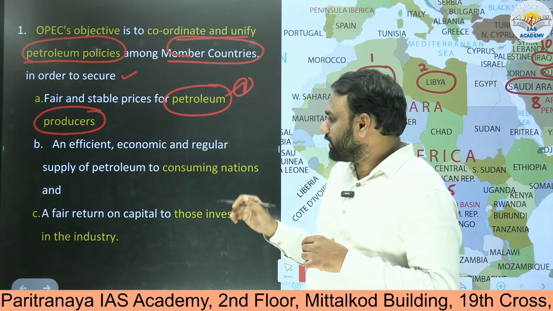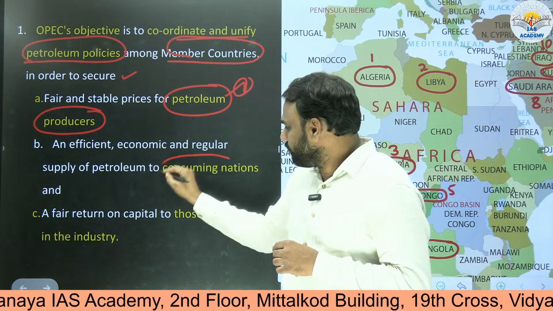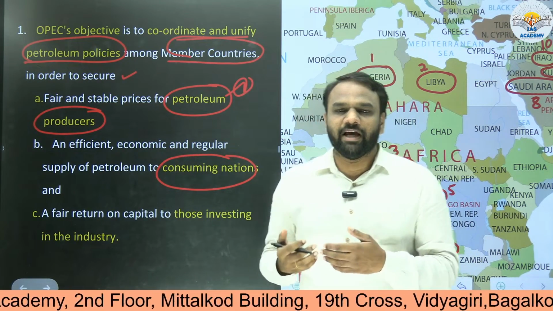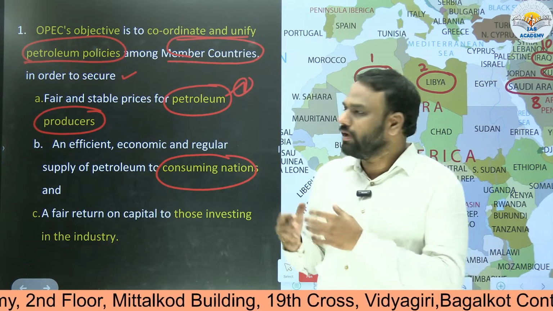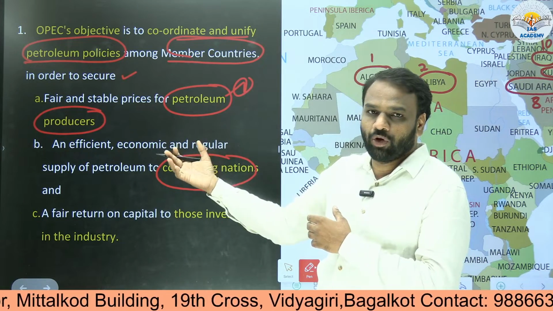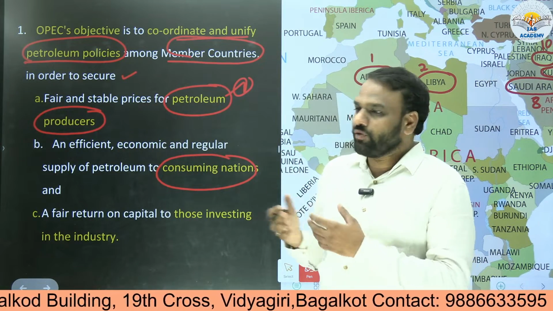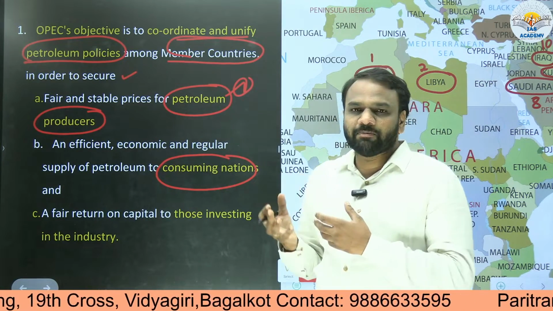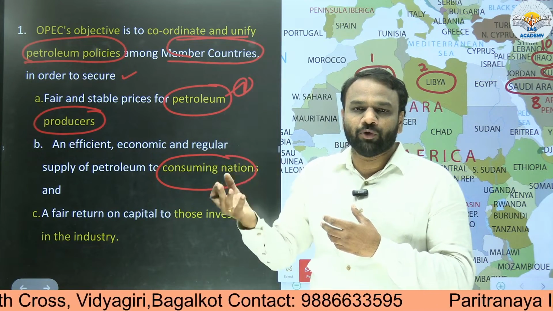Similarly, they'll also take into account the interests of consuming nations. For example, we can take India. India is a consuming nation, so it will import crude oil from the OPEC countries. When it is importing, it should also have a positive impact on India. If the prices become too high, then it will be difficult for India to import.